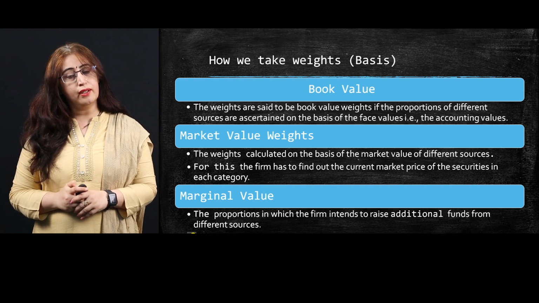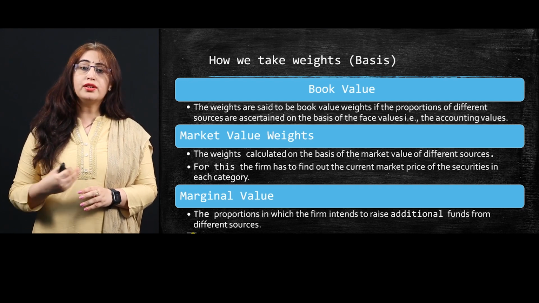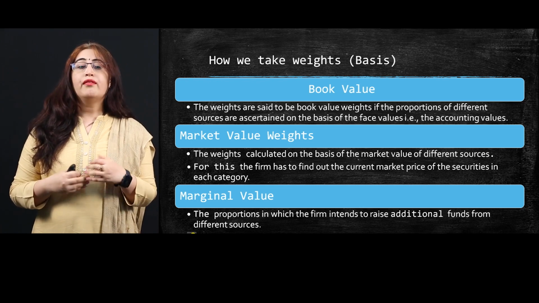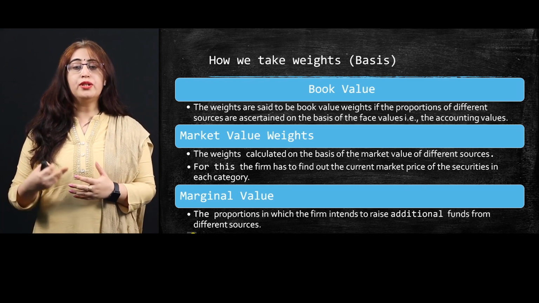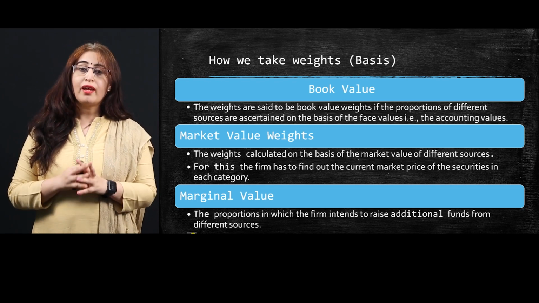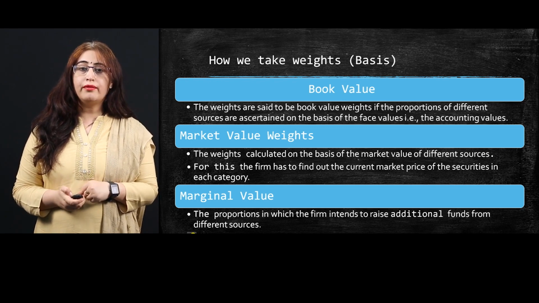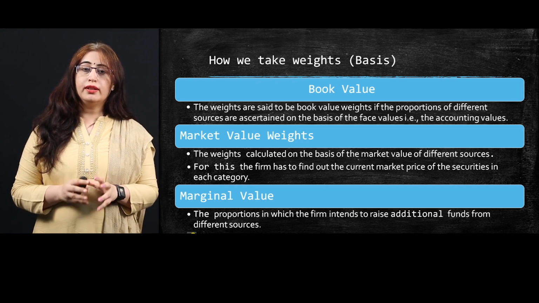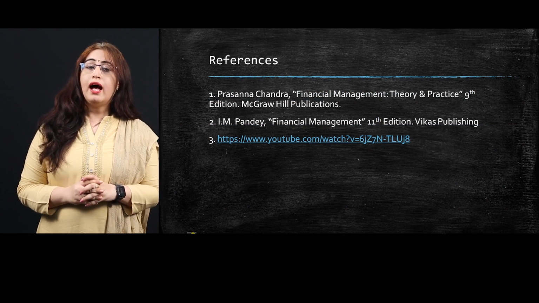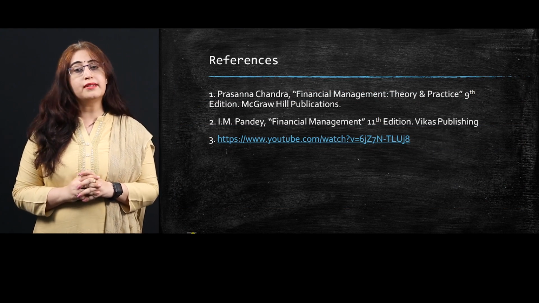We already went through the composite structure and the different elements of the capital structure, with equity, debenture, retained earnings and preference capital, in our previous session. Till now, we have discussed the weighted cost of capital. For this particular session, I used the references of Prasanna Chandra, I.M. Pandey and a YouTube channel of Ryerson University.